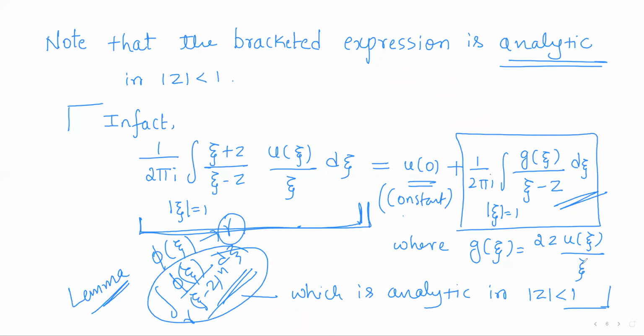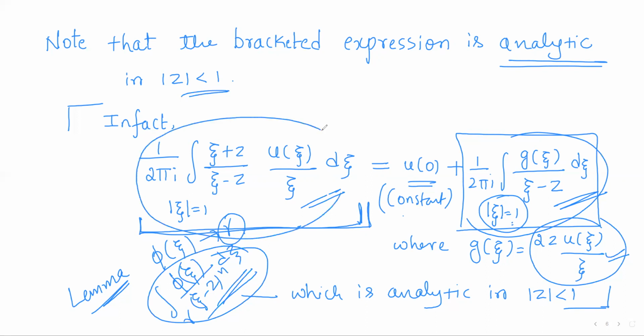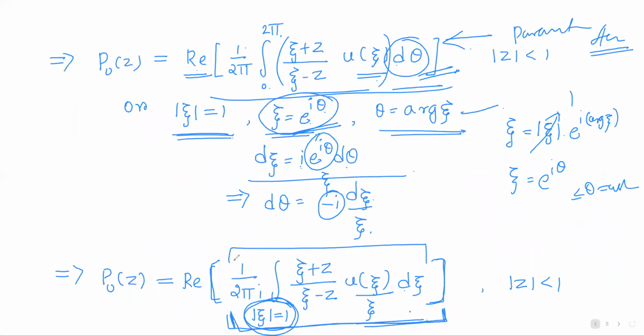Now g of xi, on simplifying this term, will be continuous on the unit circle. So this function will be analytic everywhere except on the unit circle, and in particular, it will be analytic inside the unit circle. So we have pu of z equals the real part of this analytic function.